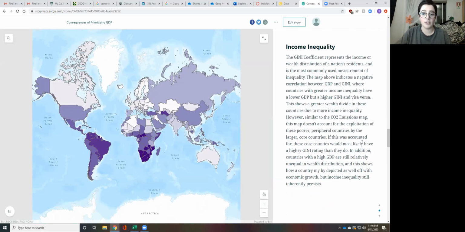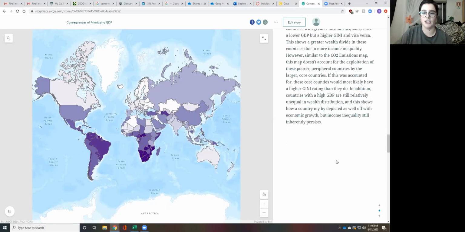However, similar to the CO2 emissions map, this map does not account for the exploitation of these poorer peripheral countries by the larger core countries. If this was accounted for, these core countries would most likely have a higher GINI rating than they actually do. In addition, countries with a higher GDP are still relatively unequal in wealth distribution, and this shows how a country can be depicted as well off with economic growth, but income inequality still inherently persists. So again, the ones with the darker colors have a higher GINI.